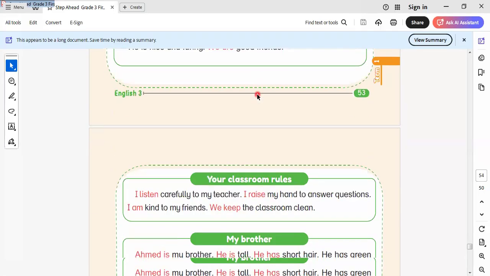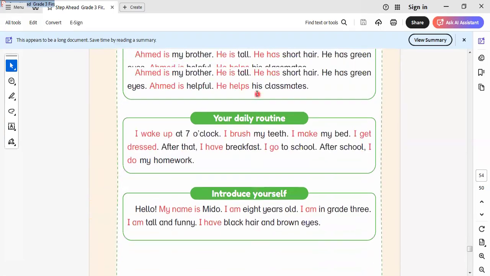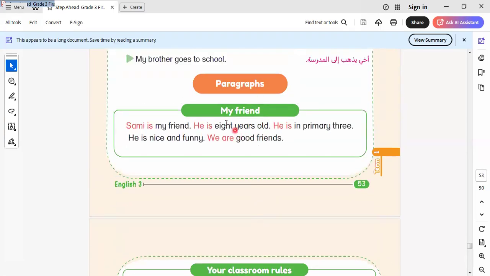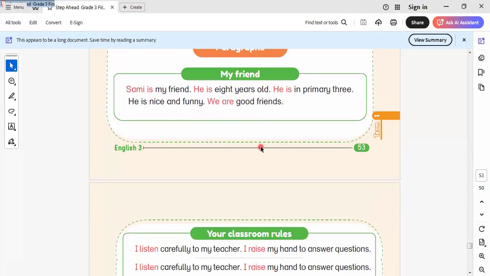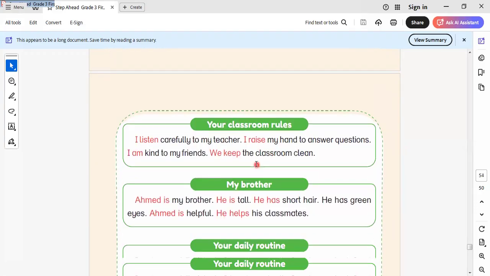Okay. Here are the paragraphs. That is an important part here. Let's do it together. I would like to read it. Here is the paragraph about my friend. Sammy is my friend. He's 8 years old. He's in primary 3. He's nice and funny. We are good friends. Okay, in this part we describe the personality of the person as we learned during the unit. Okay, let's go to another one.